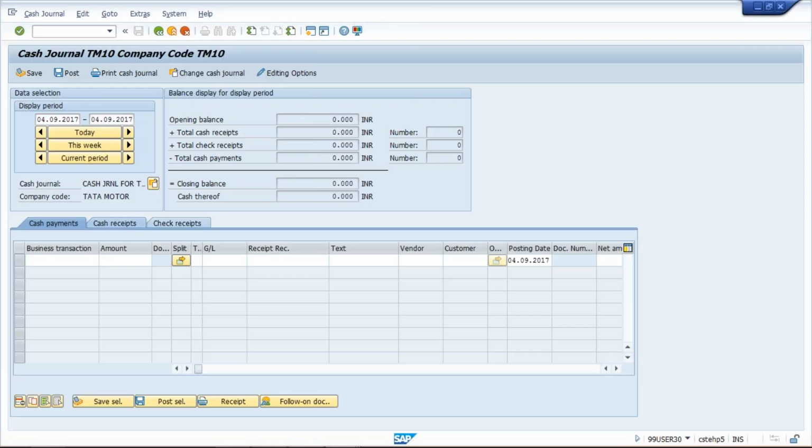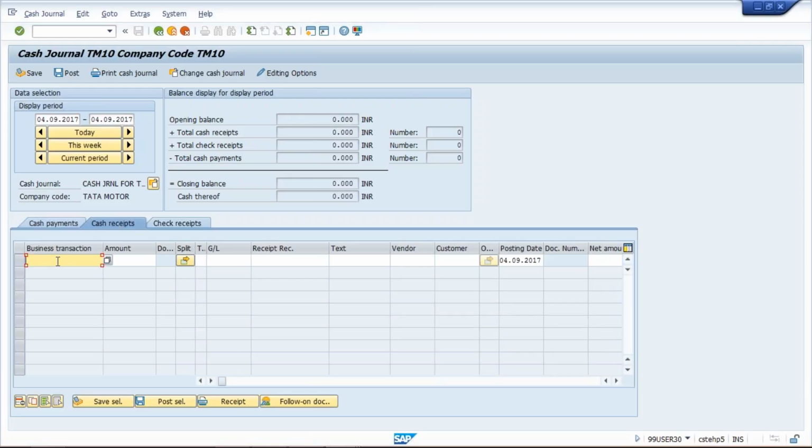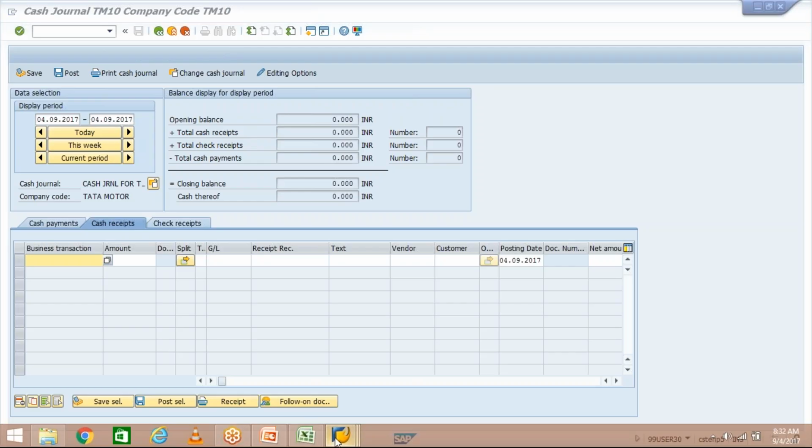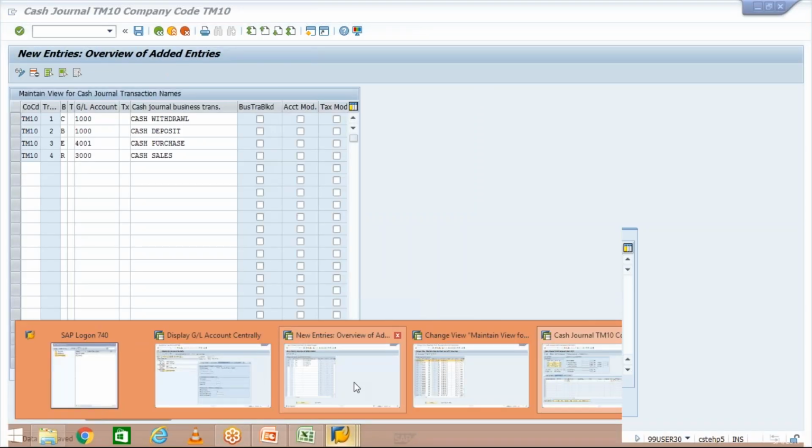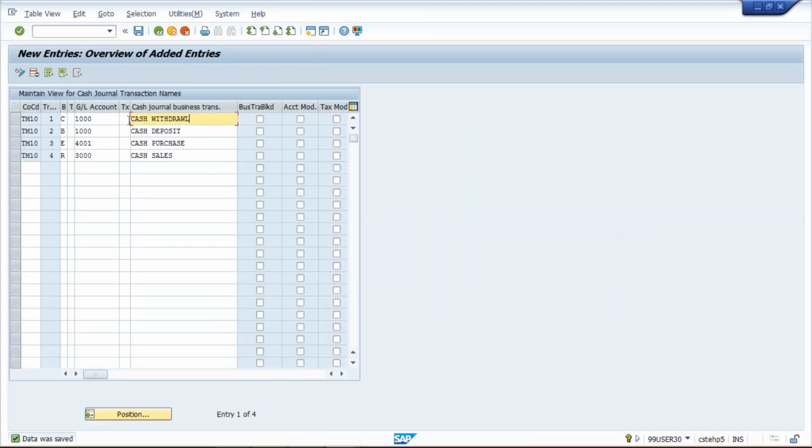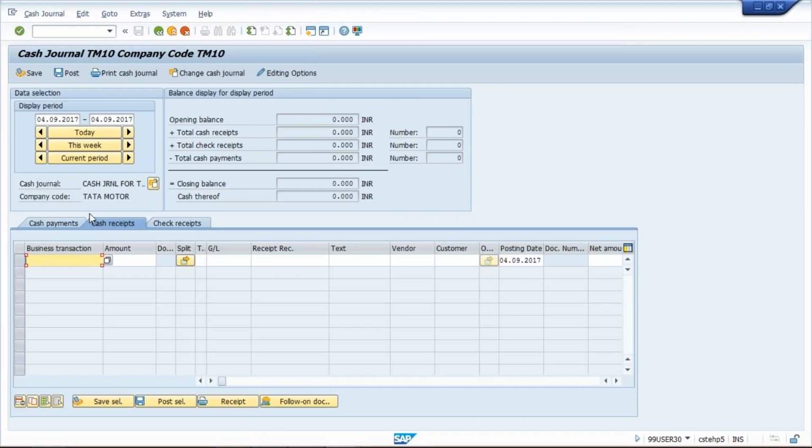Click on cash receipt, and then which business transaction is going to take place. The business transaction name is cash withdrawal. So here, click on drop down. You can type cash withdrawal, or else you will have to select the cash withdrawal business transaction. Business transaction means we have already predefined the business transaction, that is cash withdrawal. Copy this. Exactly the same name you have to enter here. There should not be any mistake in spellings and all.